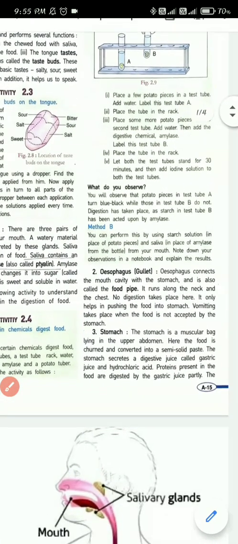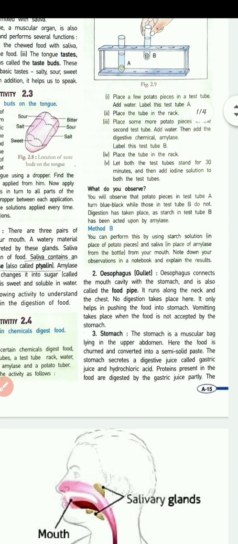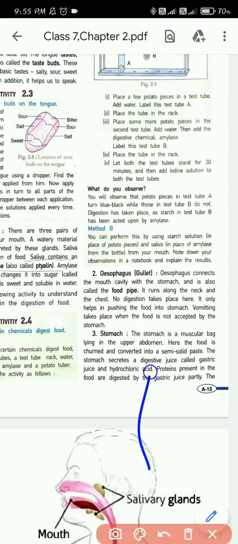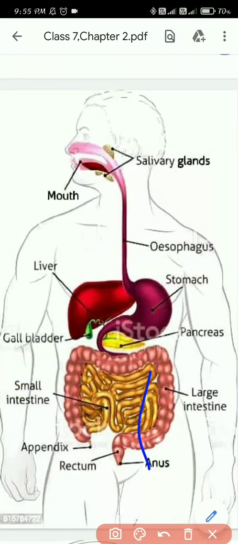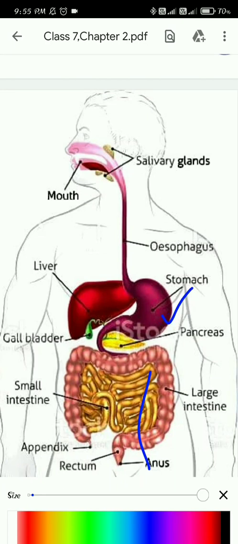Next, what is the next organ? The next organ after the esophagus is the stomach.